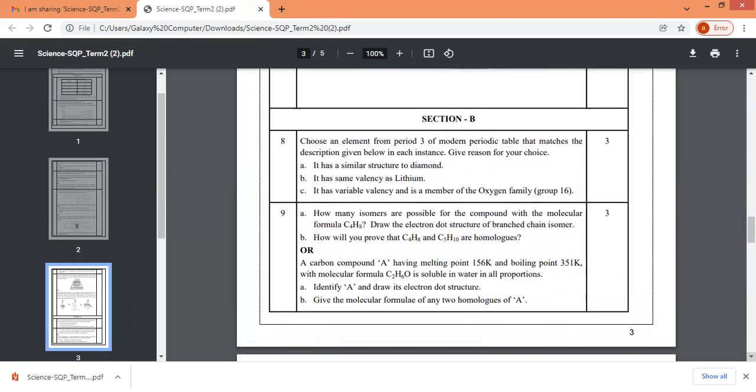Then we come to section B with 3 marks questions. The first question is from chemistry, from the periodic table, and the second is also from chemistry. The 8th and 9th questions are from chemistry. For the 9th, you see, there is an option. And here you have 3 questions to be asked, and 3 marks for these questions.